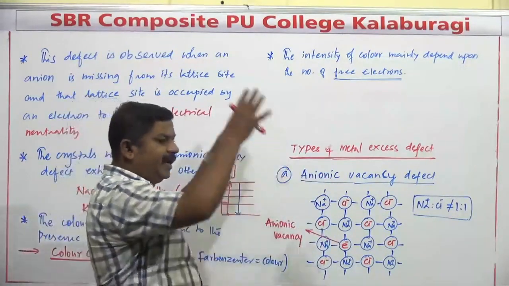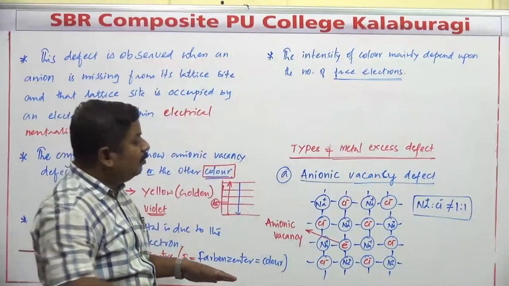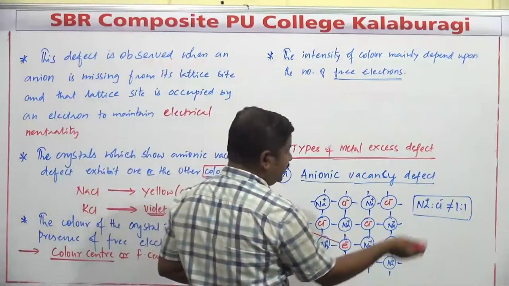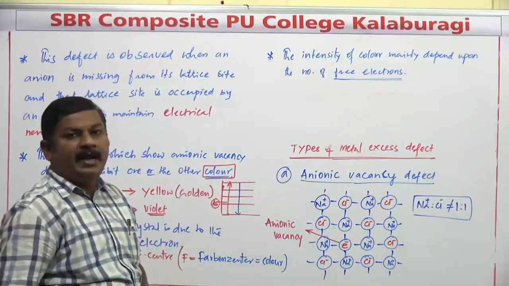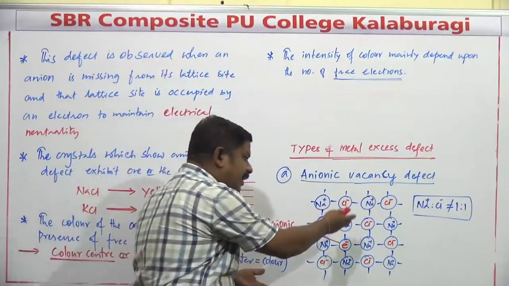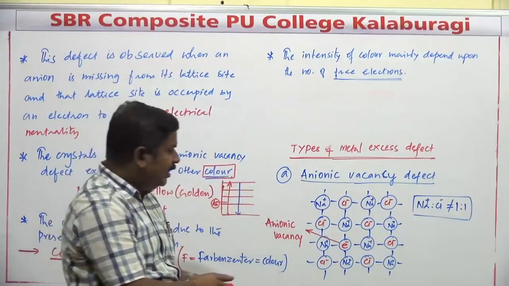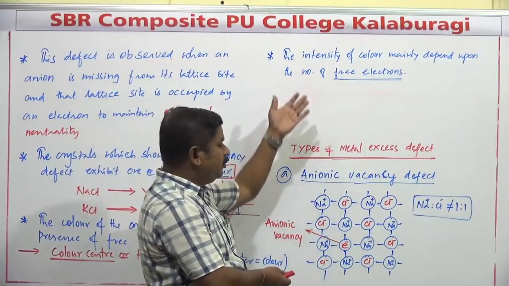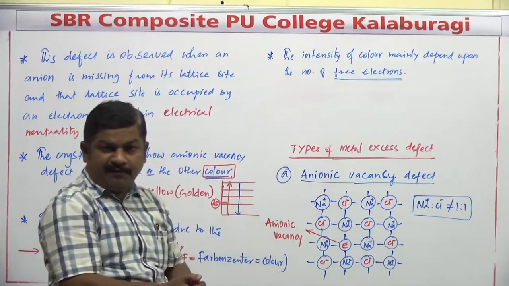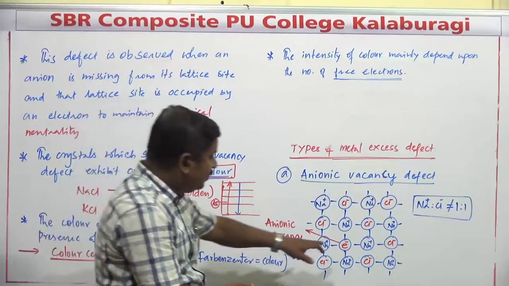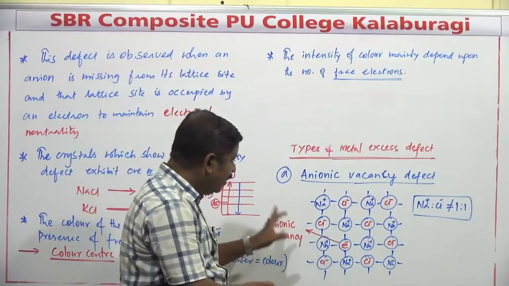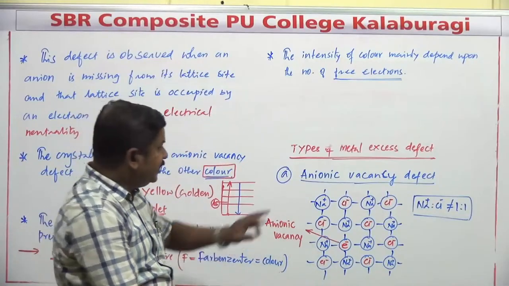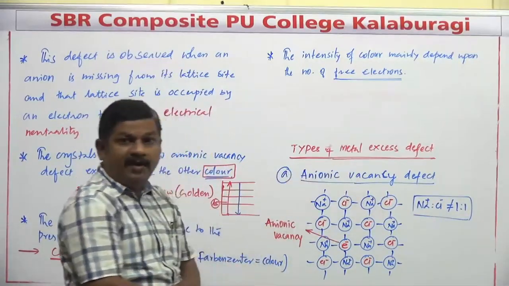If you take the entire crystal lattice, more and more Cl minus ions are going to be missing, because of which more and more electrons are going to be trapped. As a result, the conductivity of the substance increases, and the intensity of the color also increases as more electrons are trapped in the vacancy sites. So this defect is known as anionic vacancy defect.